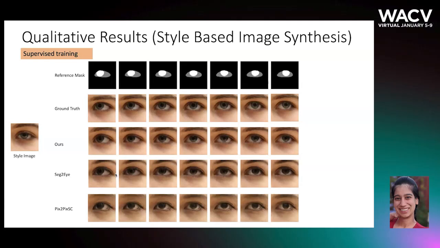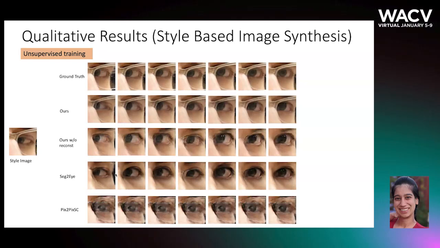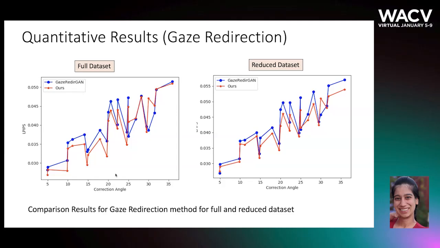Here we show the qualitative comparison for the supervised training and the unsupervised training. Clearly, our method is able to match the styles in the generated image without using paired data in the training. Lastly, we were able to improve the LPIPS score for the gaze redirection method from the previous state of the art without using the gaze labels corresponding to real eye images.